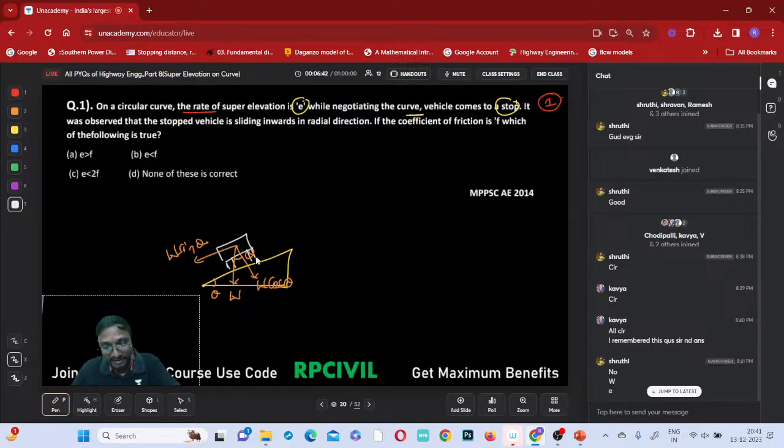Now, to resist that, what must be there? Friction must be applied in the opposite direction. So friction equals coefficient of friction into the normal reaction. W cos theta will be the normal reaction.